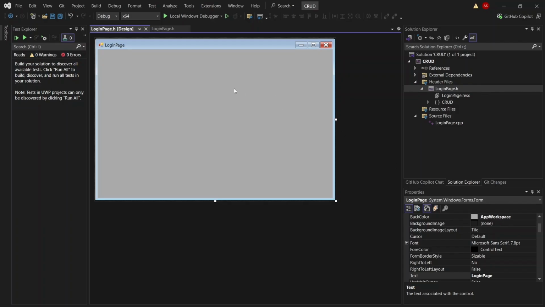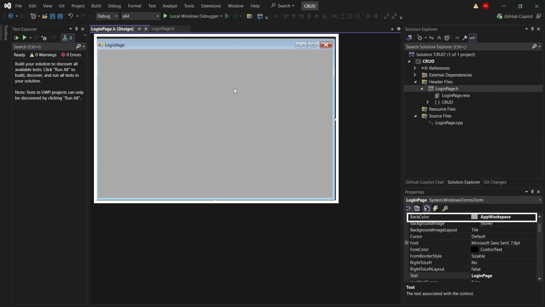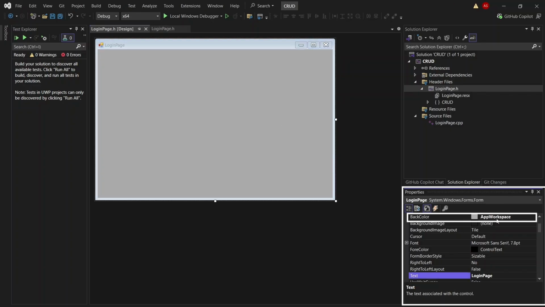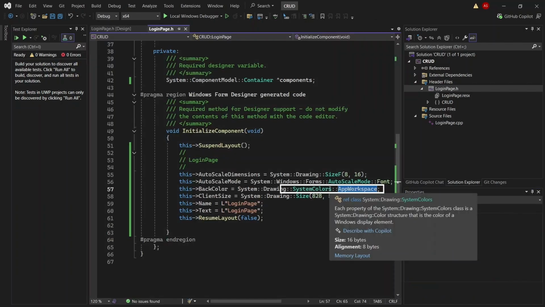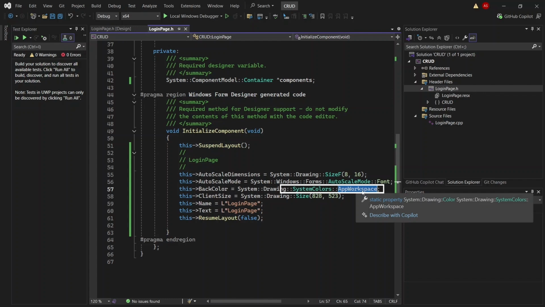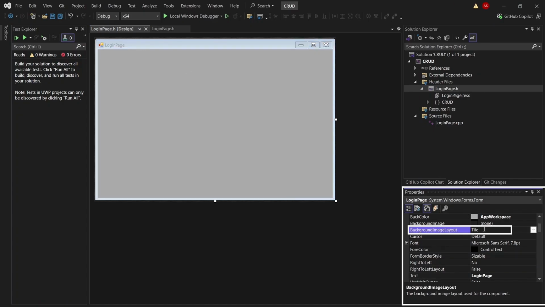Look at the name. Actually it's a gray kind of shade, but the name of this color is app workspace. And in the code, our system colors changed with app workspace. Right now I'm not using any kind of image, but in further videos we will be going to add some background images, some logos and all.